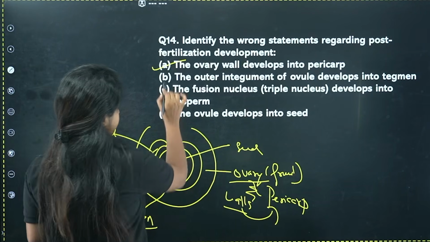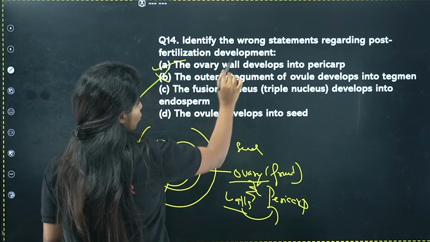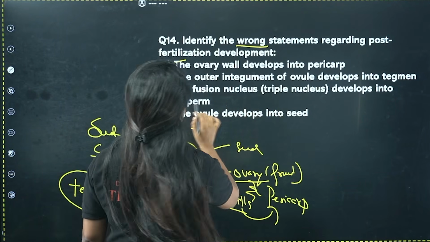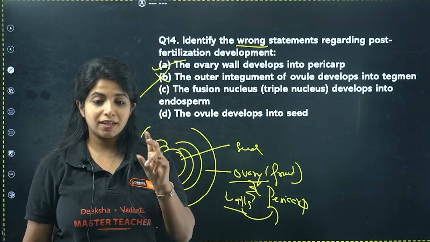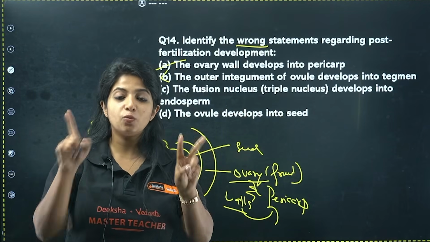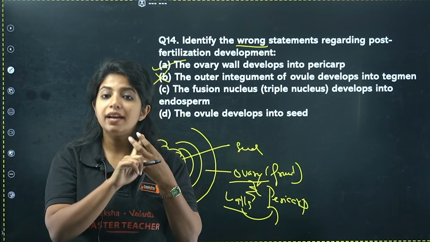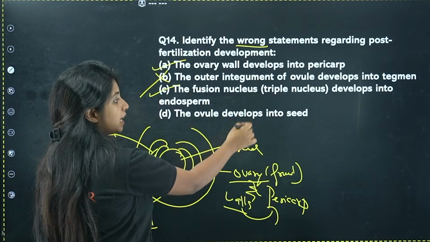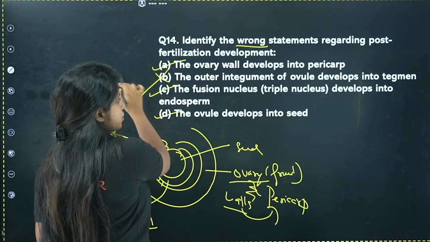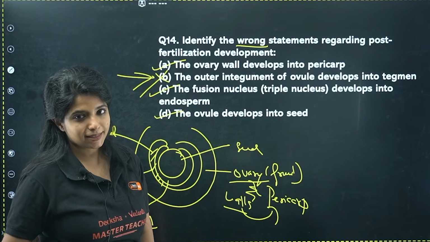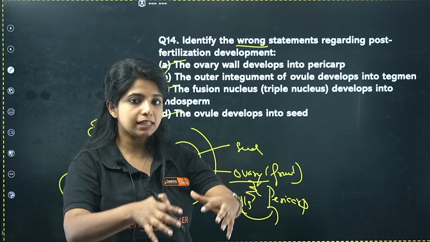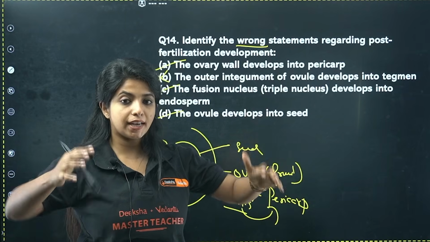So this is going to be the wrong statement. You have to find the wrong statement, right? The fusion of nucleus develops into the endosperm. When three nuclei, the two polar nuclei and one male gamete nucleus, fuse together, it's triple fusion, and that leads to the formation of endosperm. That is correct. The ovule develops into seed. That is also correct. So you just have one option, and that is this. Tegmen is inside, and testa is outside.